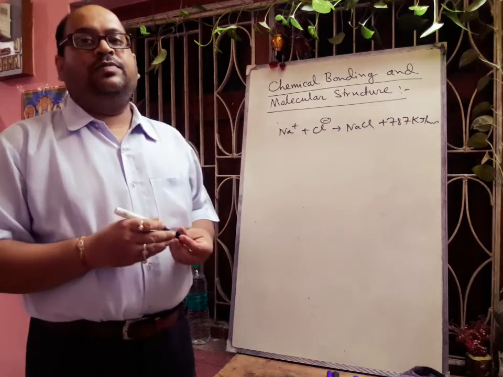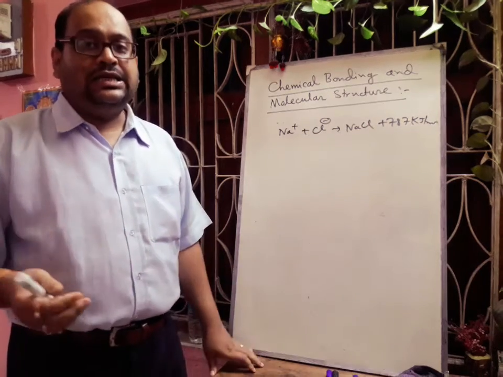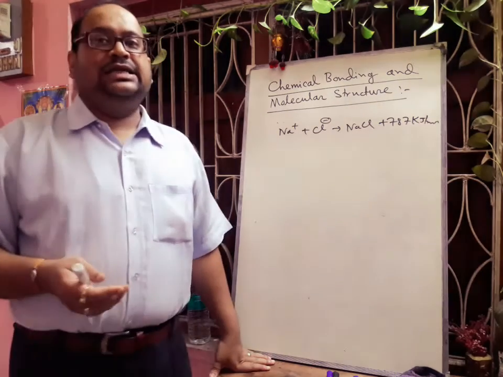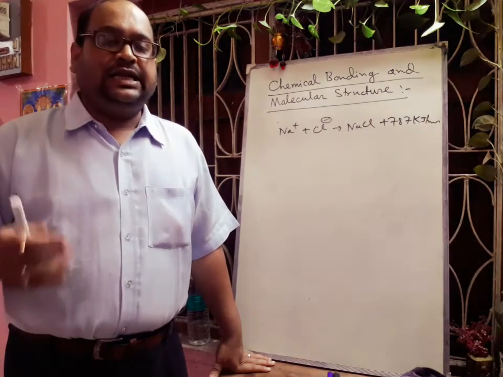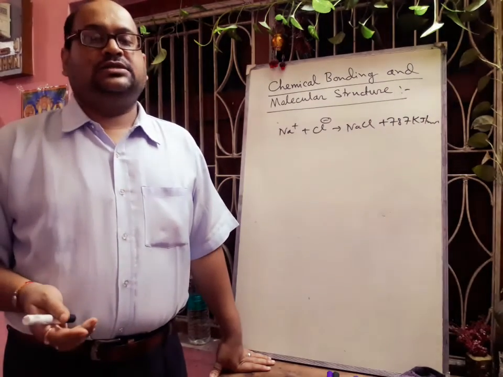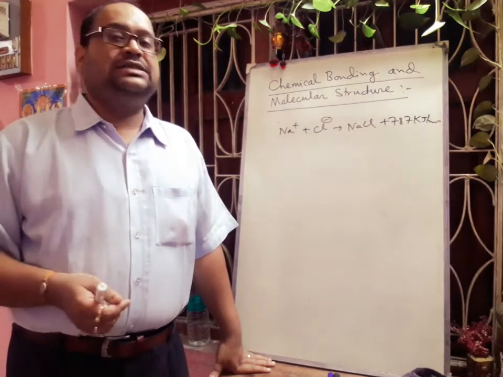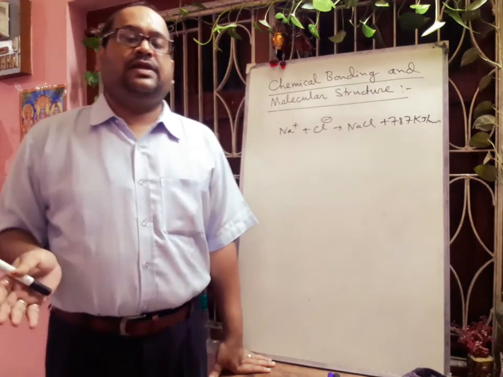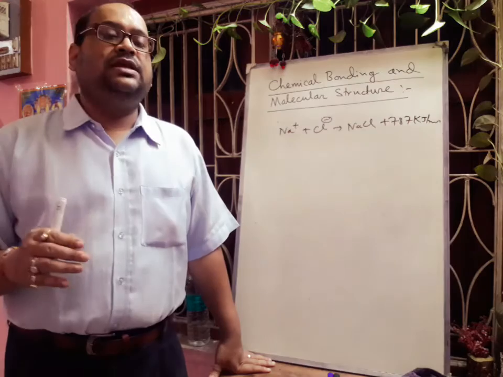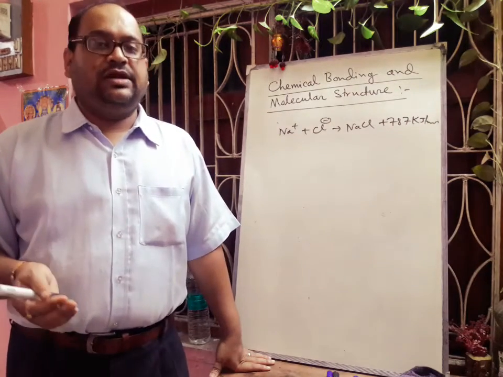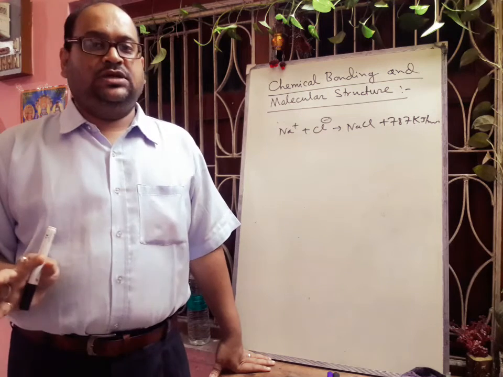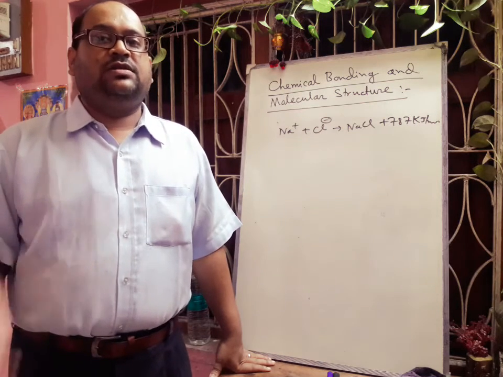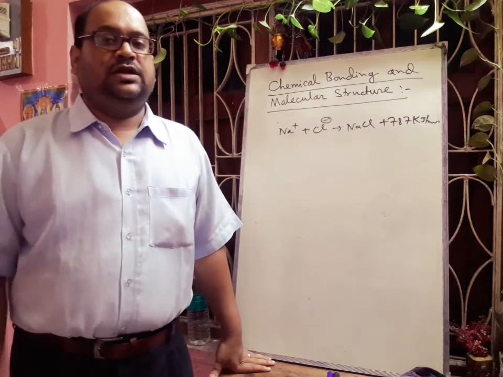Hope you can understand. So the higher the value of the lattice energy, the greater the stability of the ionic compound and the greater the attraction between the cations and anions. Next we will discuss the greater electronegativity difference. Metals are electropositive and non-metals are electronegative. If the electronegativity difference between these two atoms is very high, it leads to the formation of an ionic bond. There will be a transfer of electrons.